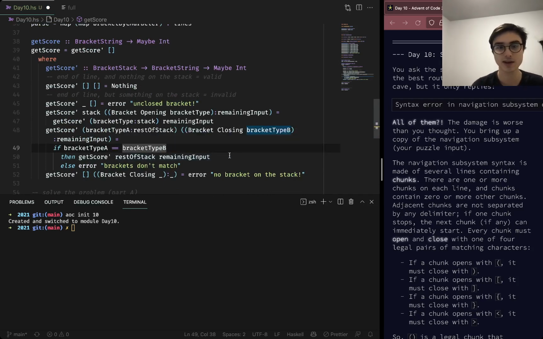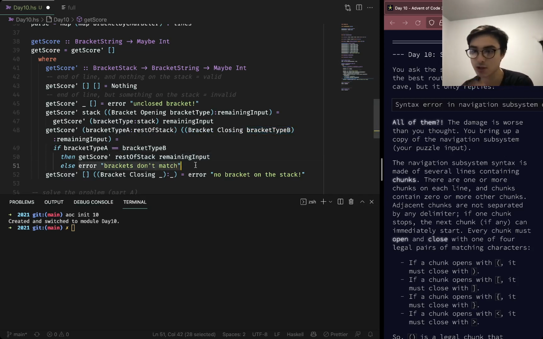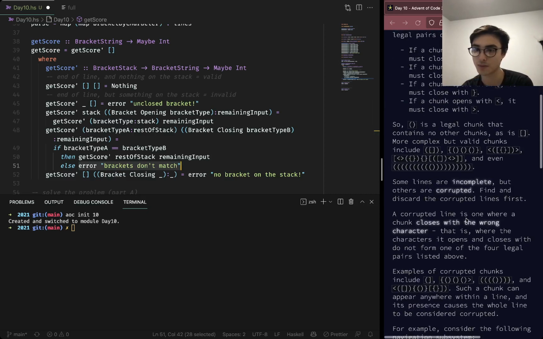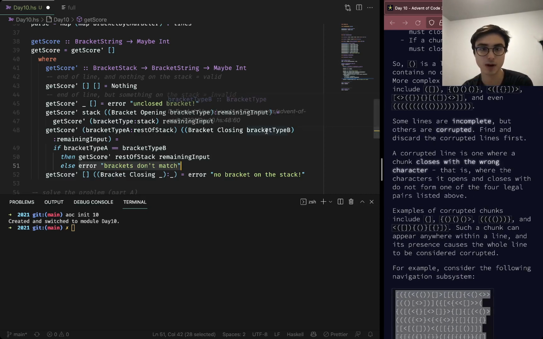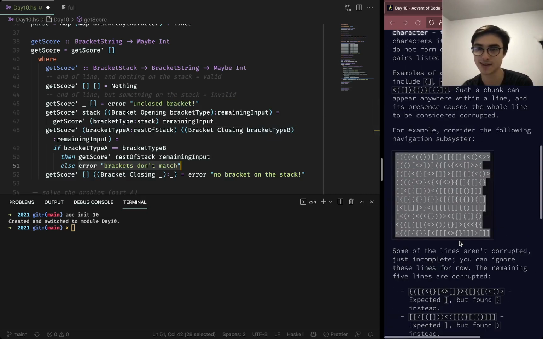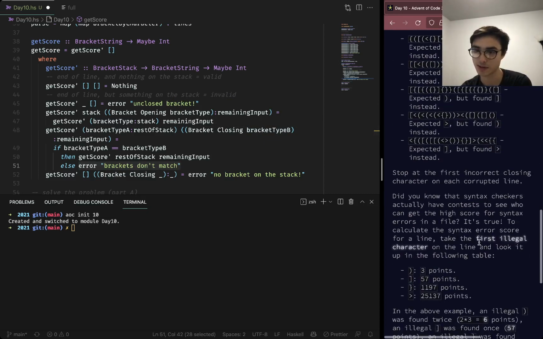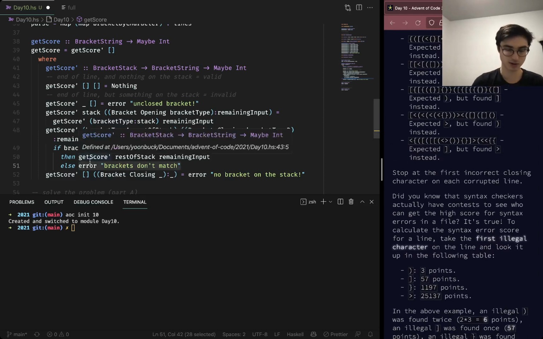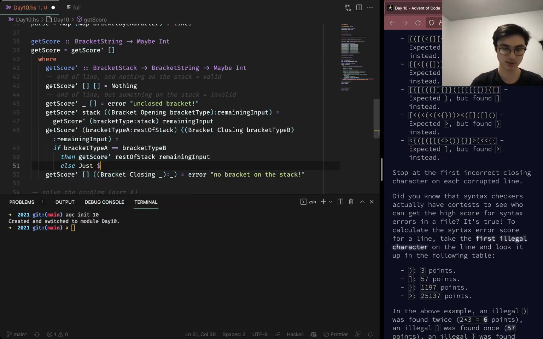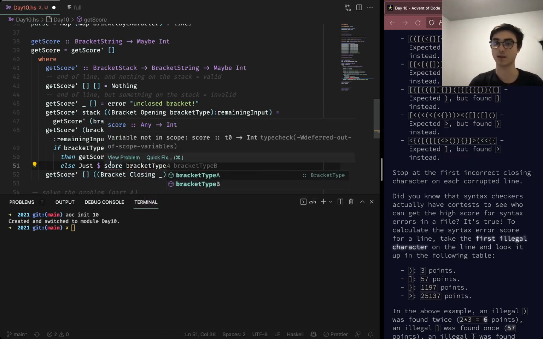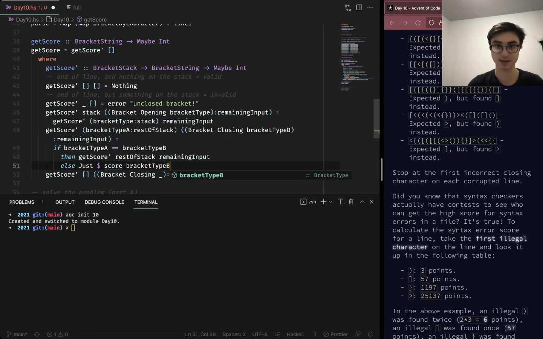I think that's cool, even if this case wouldn't have come up. But this should not be an error. This should be the score based on what type of bracket we are missing. And then, is it what we were expecting? It's the illegal character. So then it will be just score bracket type. B is what we just saw.